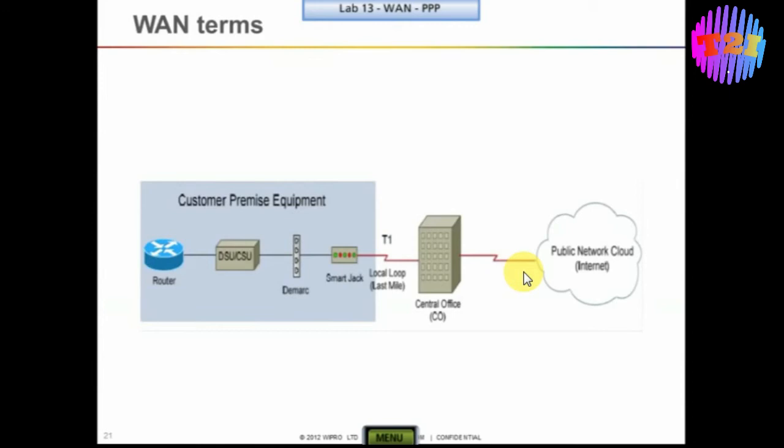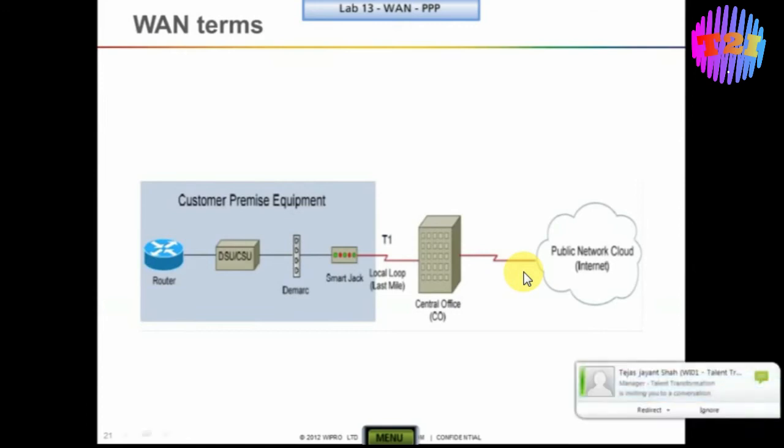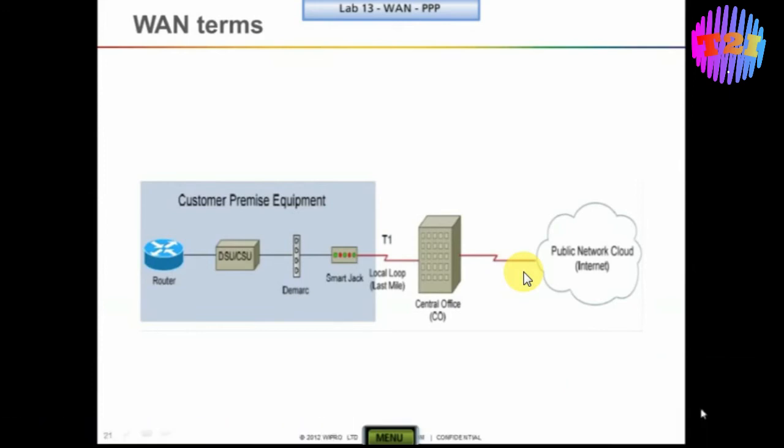Again from the central office it will go to different branch exchange offices, and it keeps getting connected like that. The same way it will go on the other side. On the other side, again from the central office it will go to the smart jack or the demarcation point. From the demarcation point it will go to another CSU/DSU unit or a modem, and from that it gets connected to the router. So this is how one router at one end gets connected to the router at the other end.